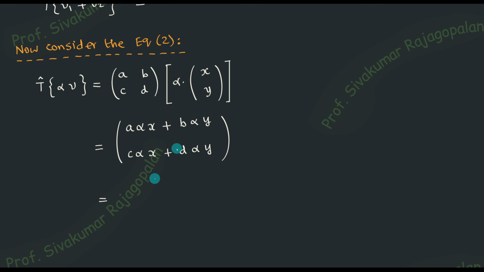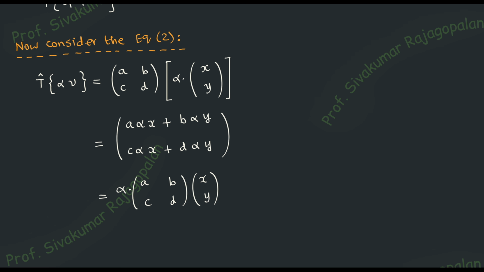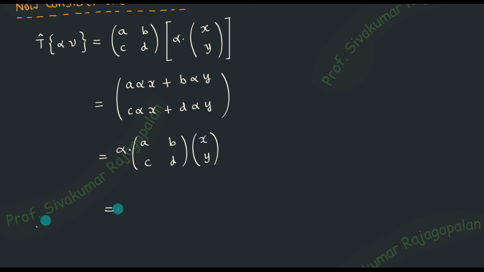That is the first thing. The second thing is that alpha is common. There is alpha, alpha, alpha, alpha. So take the alpha outside, and then the remaining thing can be written as a product of matrix and vector. So you can now understand what will come there. When alpha is taken out, you can write it down. The advantage is that this is now the T operator, so I'll write down the T operator.